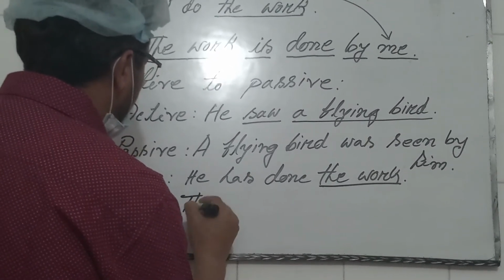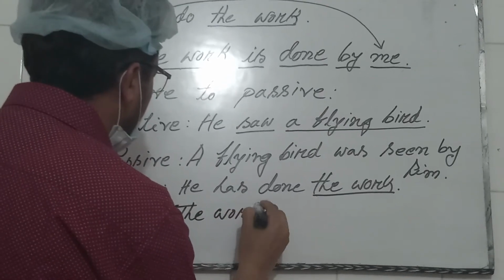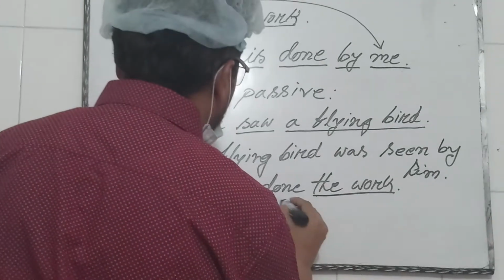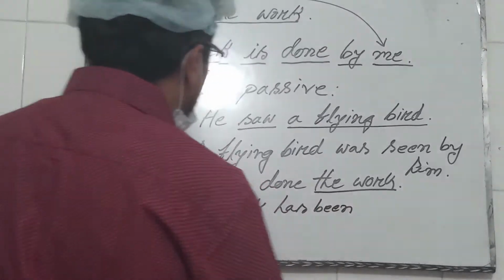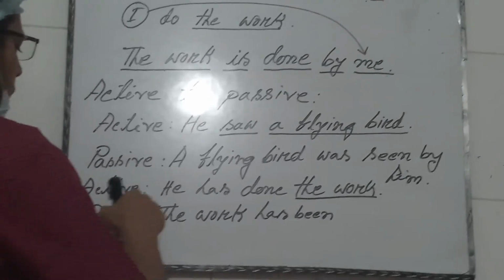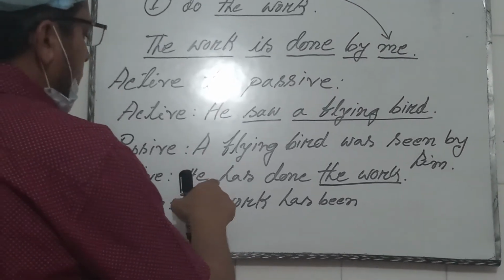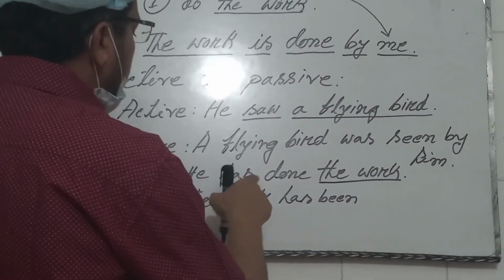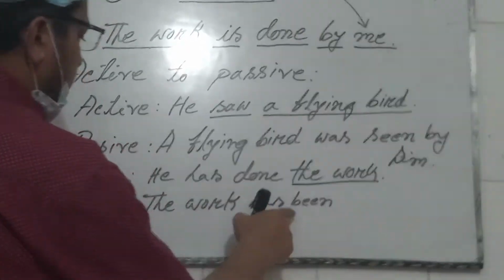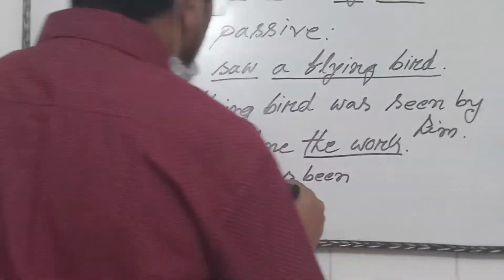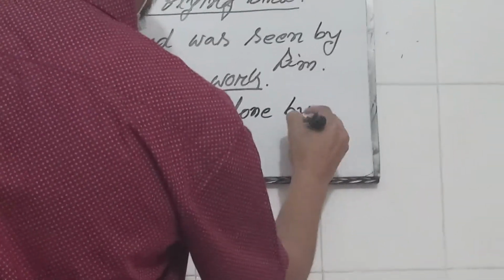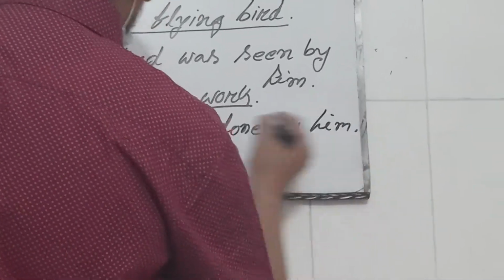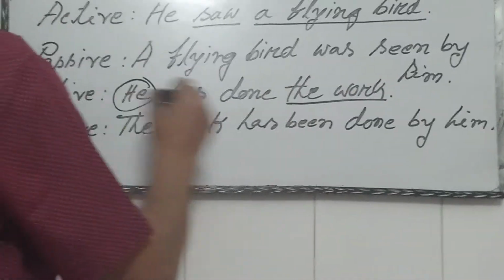The work has been. In the active voice, the sentence is in present perfect tense, so we have to use has been. The work has been done by him. He changed to him.